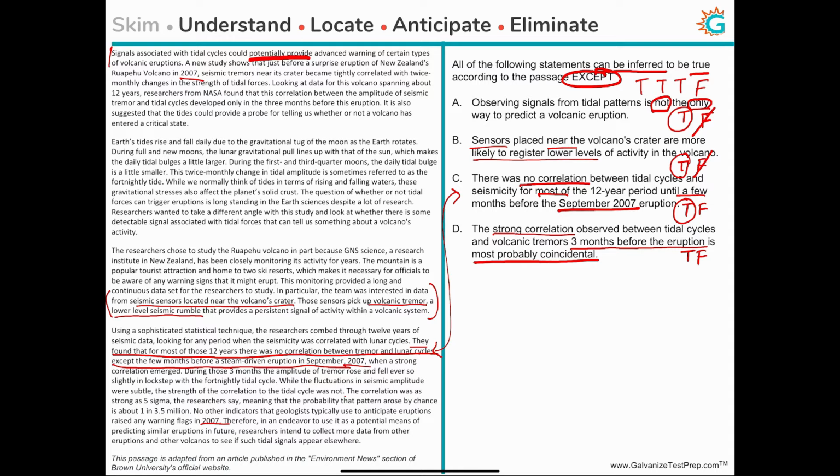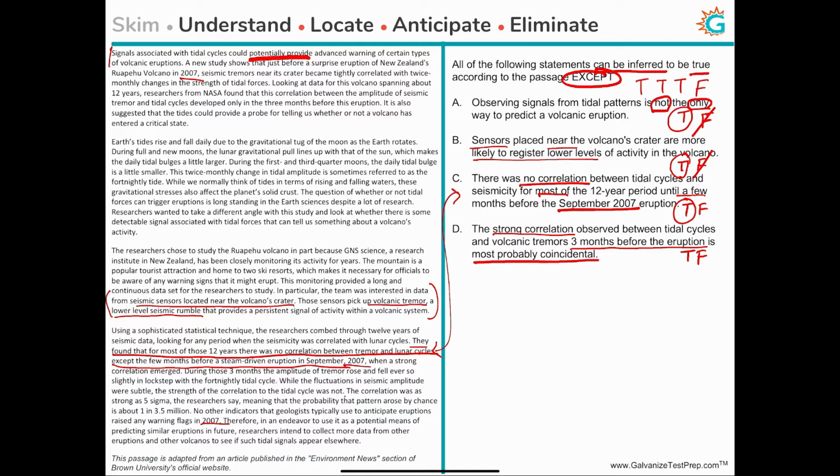This entire passage is all about how this correlation happens just 3 months before the volcanic eruption, and therefore it can be used to predict. Now, if these two incidents are random and can happen independent of each other, then they're not correlated.